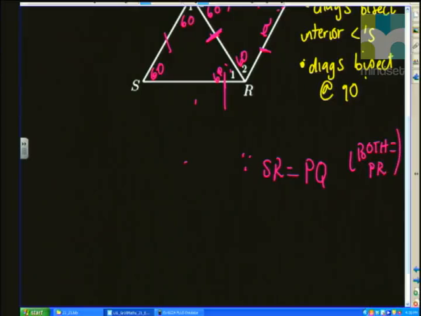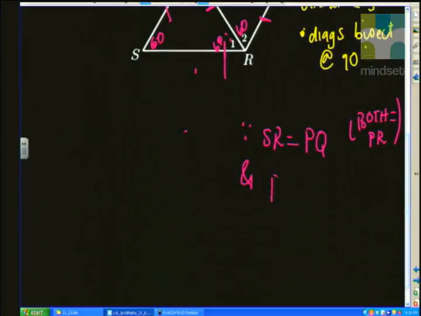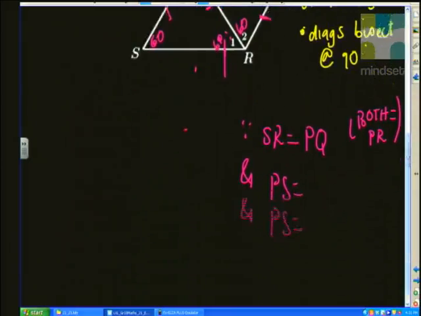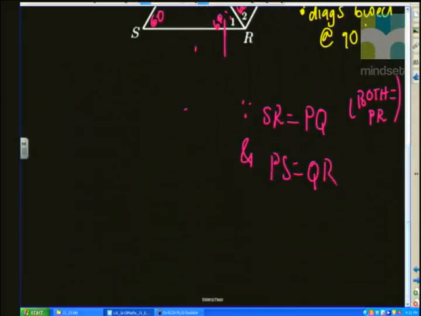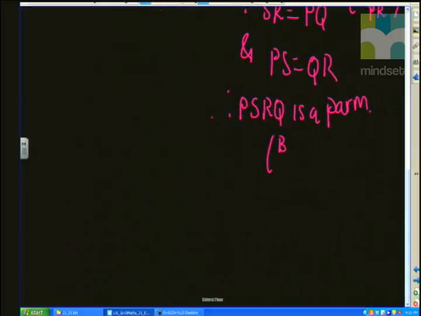So since SR is equal to PQ and side PS is equal to side QR, therefore that implies that quadrilateral PSRQ is a parallelogram. And the reason that it's a parallelogram is because we've got both pairs of opposite sides equal, so we can make that statement.